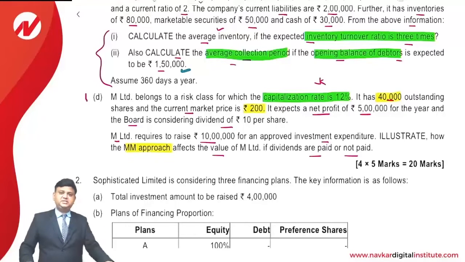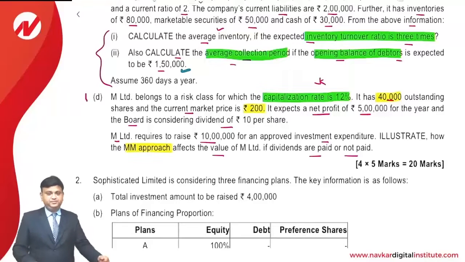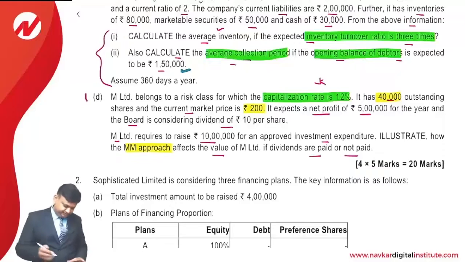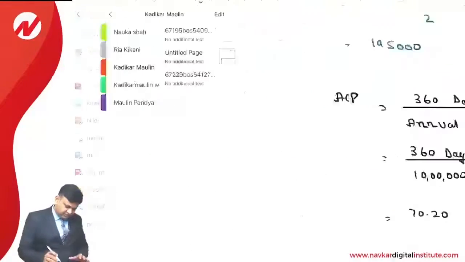Second thing that we understand is we are required to make the calculation of the answer usually in 3 steps. That is what I suggest to students. Step number 1 is calculation of the P1, that is market price of the equity share at the end of first year. Second step is calculation of the delta N, that is change in the number of shares. And third step will be calculation of the NP0, that is valuation of the firm. So these are the 3 steps in which we have to work out the answer. So let us answer the question.